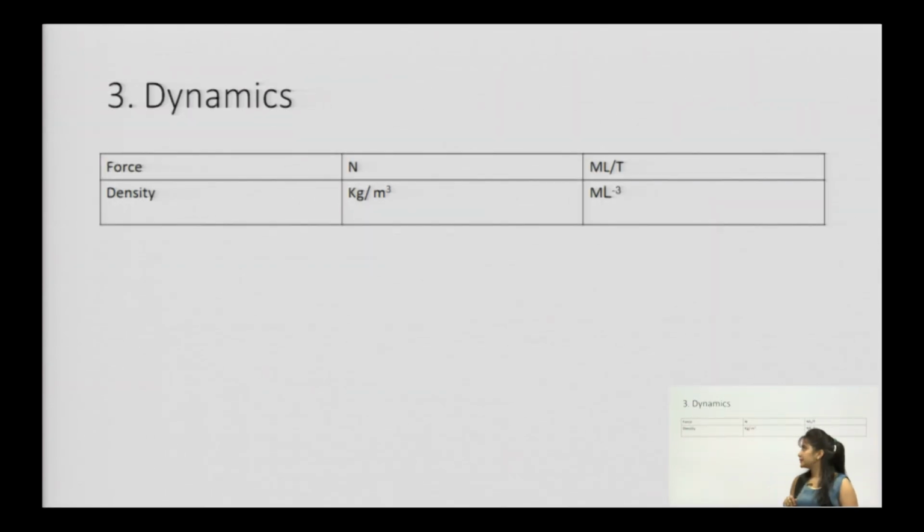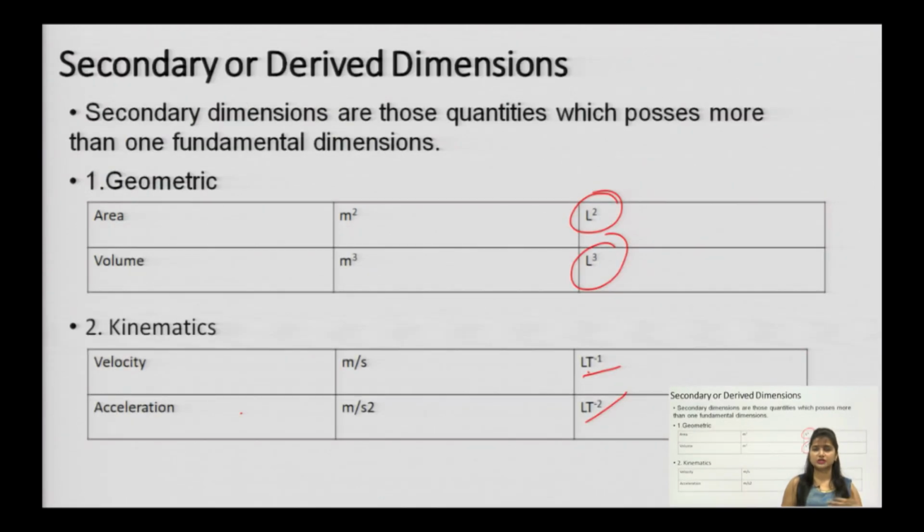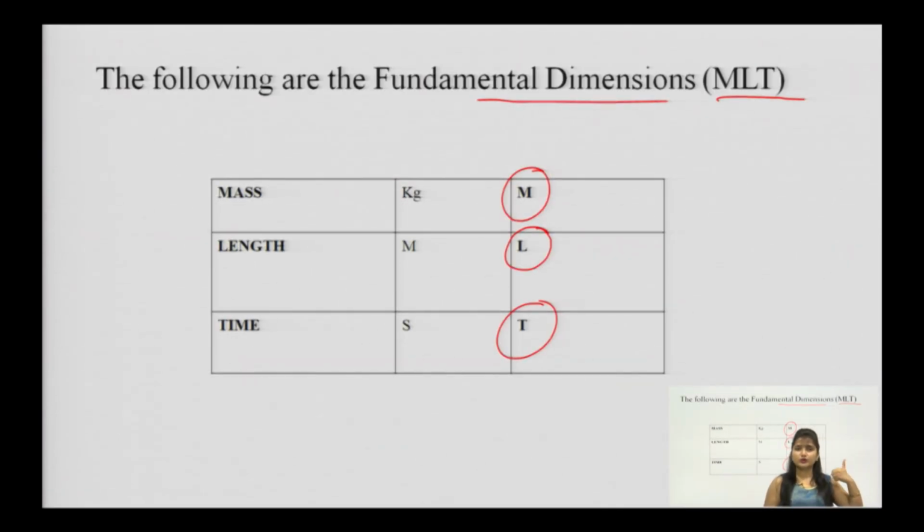Coming to dynamics, you can see force and density as examples. Force is in Newton and has dimensions M L T to the power minus 2, or you can say M L by T squared, and density is kg per meter cube, kg means M, per meter cube means L to the power minus 3. Again, all 3 fundamentals were used in force, while 2 fundamentals were used in density. So, this is how the basic difference comes: derived dimensions are those which possess more than one of the fundamental dimensions MLT.